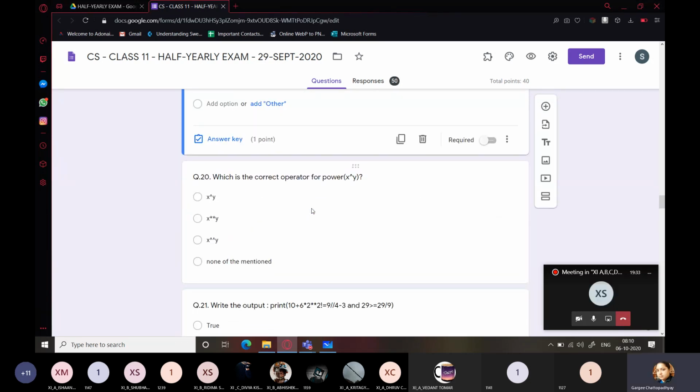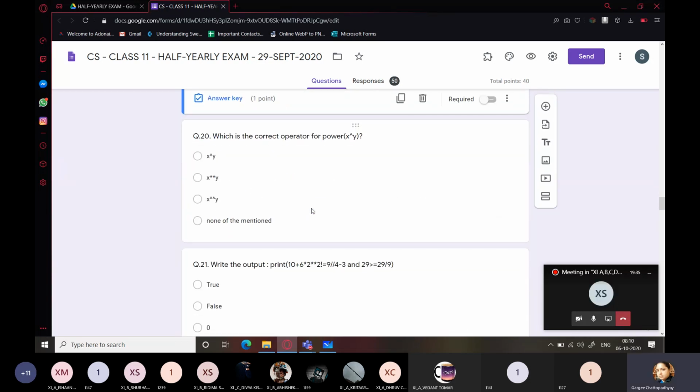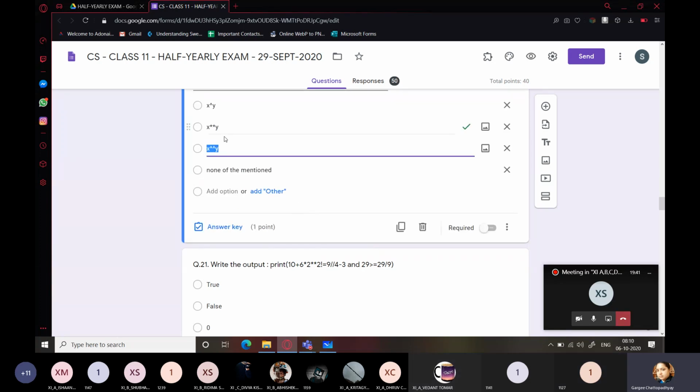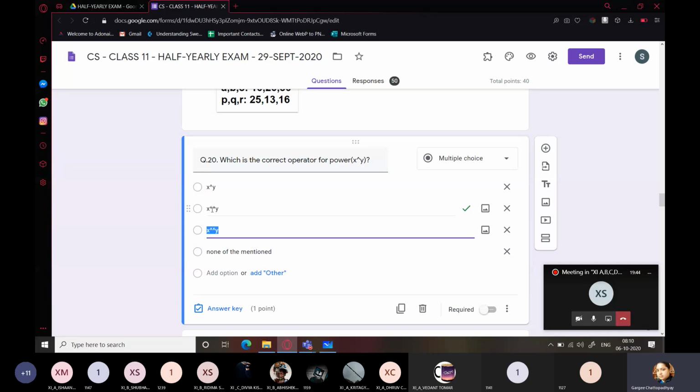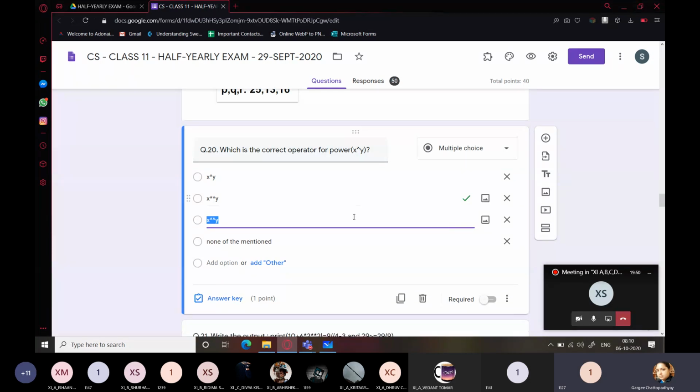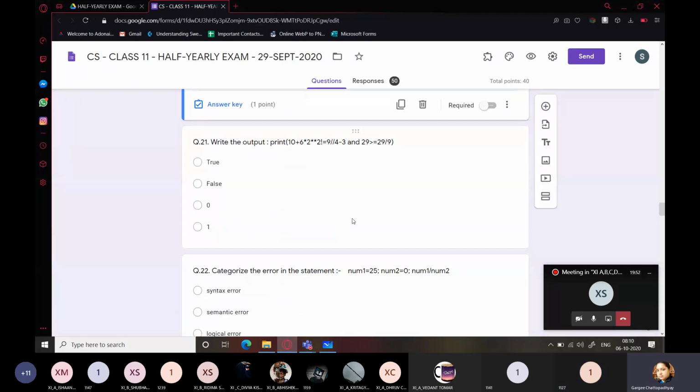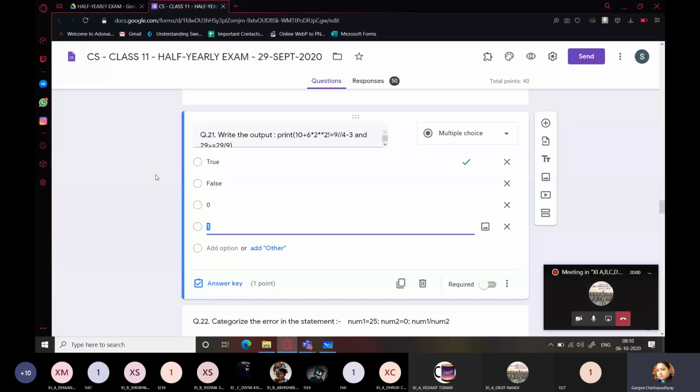Which is the correct operator for this power? Third option. The answer is the second option, my dear. Double asterisk sign, which is used for exponentiation. X raised to the power y. Yes, ma'am, the second. Next, 21. Write the output. Ma'am, it was true. Answer is true. How is it true?